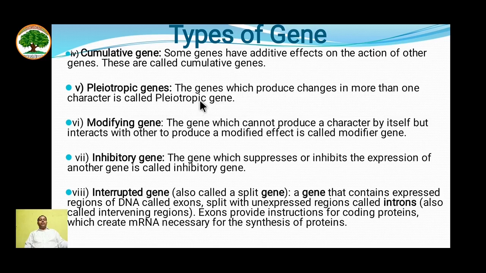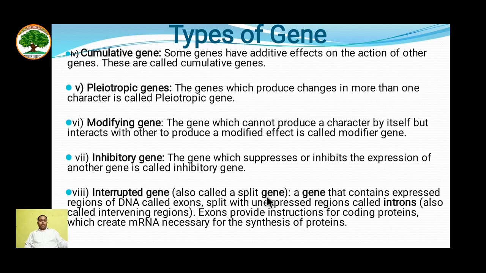For example, the color of the eyeball. Modifying gene: the gene which cannot produce a character by itself but interacts with others to produce a modified effect is called a modifier gene. These are generally the structural genes and controlling genes that are present in operons. Inhibitory genes: the genes which suppress or inhibit the expression of another gene are called inhibitory genes. And interrupted gene: this is the terminology which is used for regular genes that are basic genes.